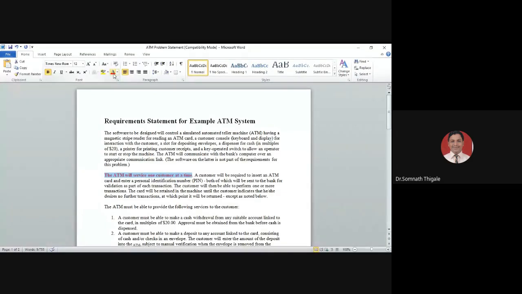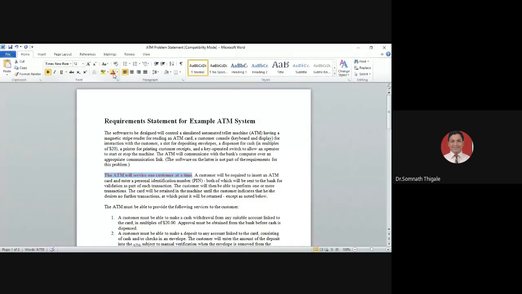Now, next part. The customer will be required to insert an ATM card and enter a personal identification number. We call that a PIN number. It has to be entered. Both of which will be sent to the bank for validation as a part of each transaction. The customer will then be able to perform one or more transactions. Depending on the need of the customer, they will be allowed to perform the transactions.